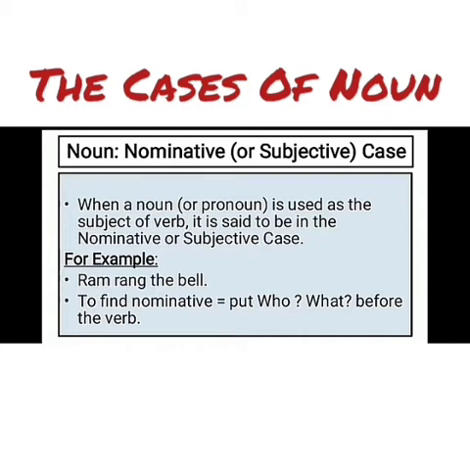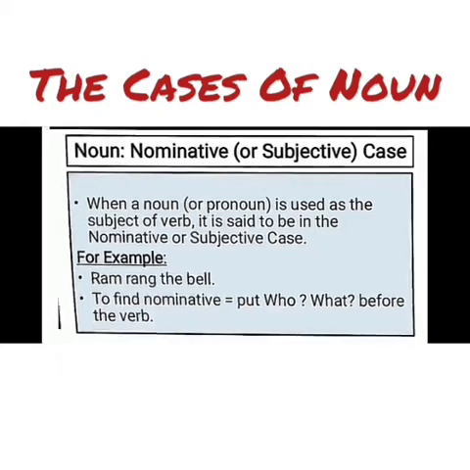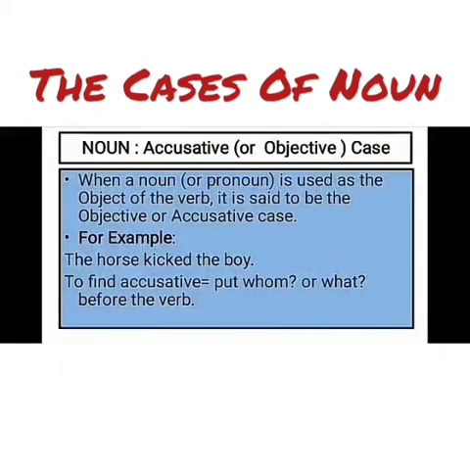Ram rang the bell. So in order to get to know about the nominative or subjective case, we will ask the question with who or what before the verb. Clear, children? Now come to accusative or objective case.